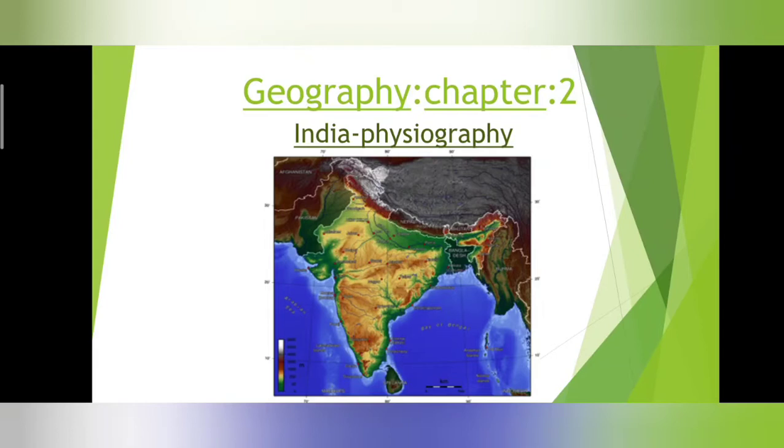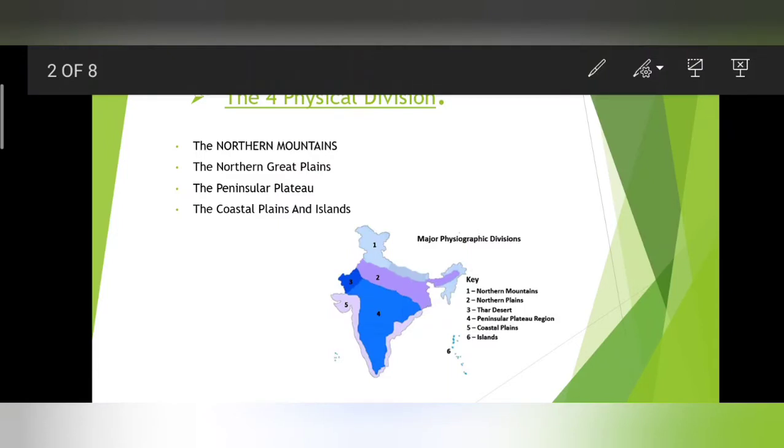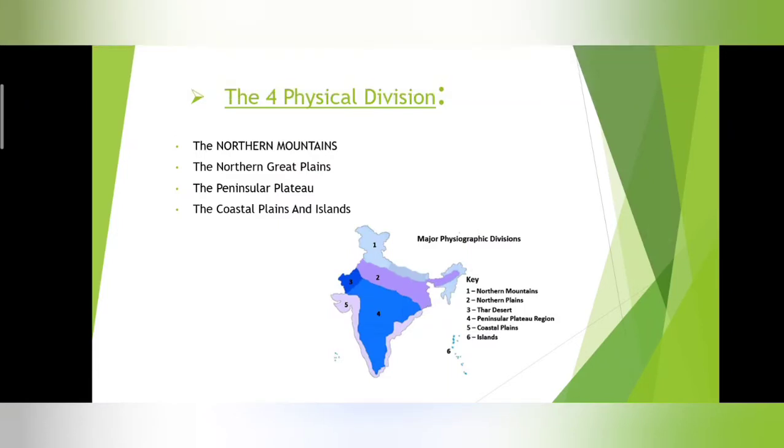So in this chapter, we are going to discuss mainly about four major physical divisions of India. So which are the four major physical divisions of India if you take? Yes, and this is also a very important 2-mark question. A question can be asked: Name the four physical divisions of India.